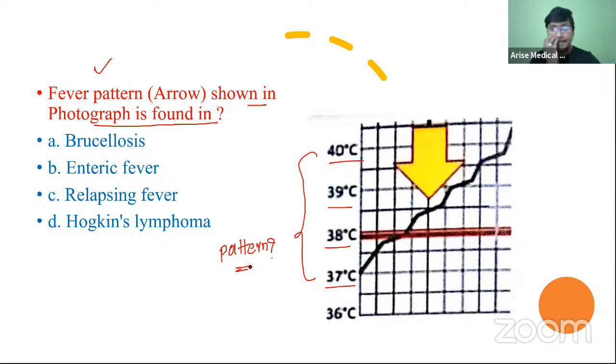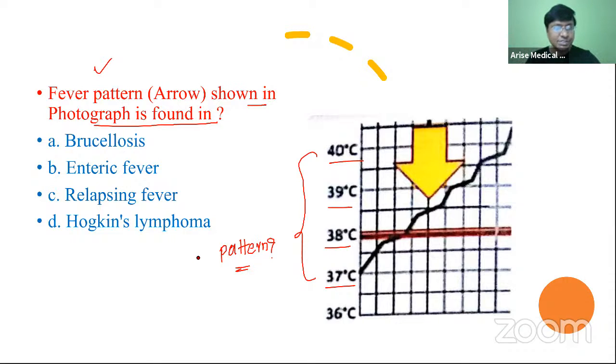Anyone? Any one of you? The fever pattern shown in the photograph is found in, right?